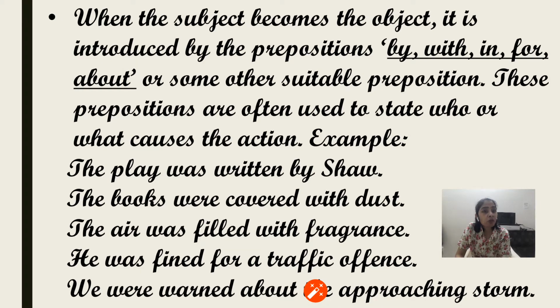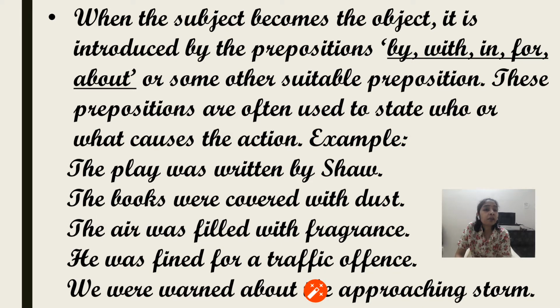When the voice is changed, the object which becomes the subject is preceded by some suitable preposition. These prepositions are often used to state who or what causes the action. So these prepositions generally state who is the doer of the action, or what is the cause of the action. Example: the play was written by Shaw. Shaw is the doer of the action, so it is preceded by "by". The books were covered with dust. Dust is preceded by "with".